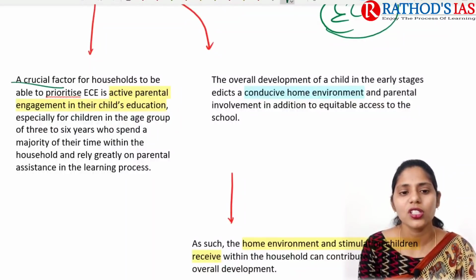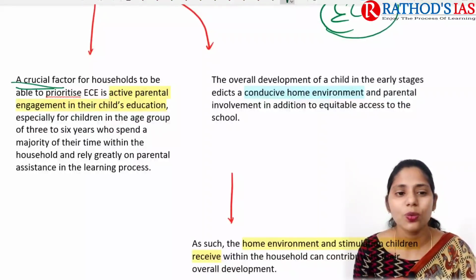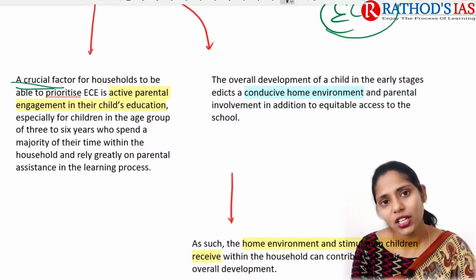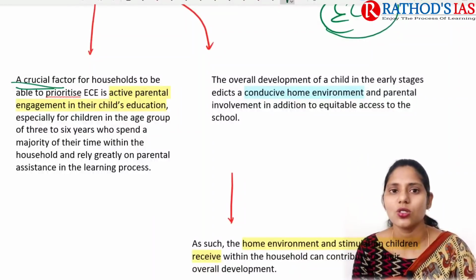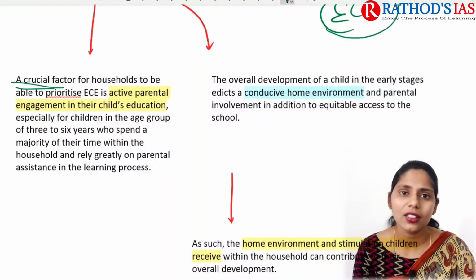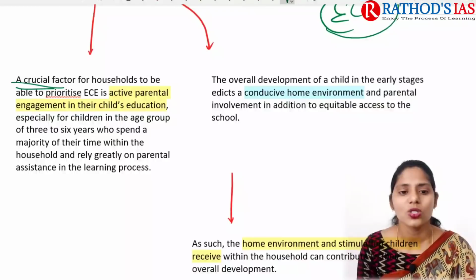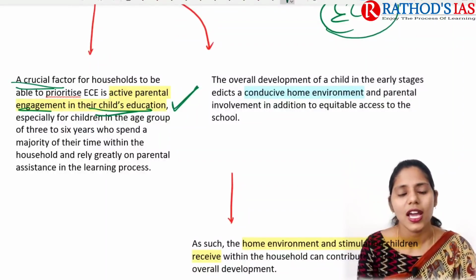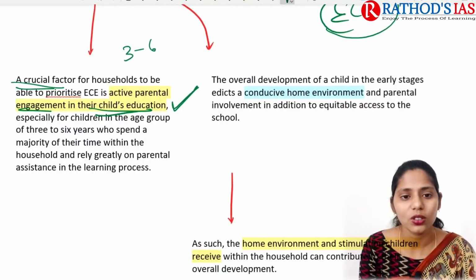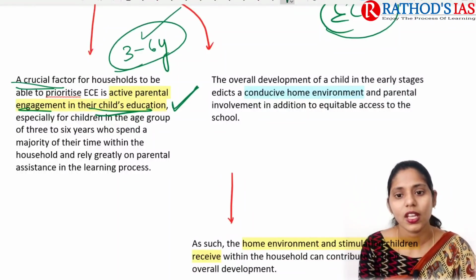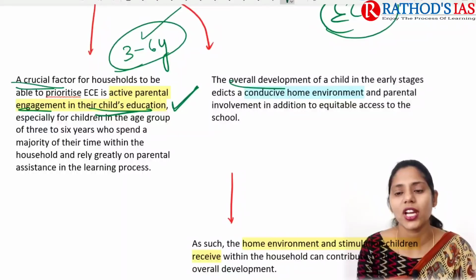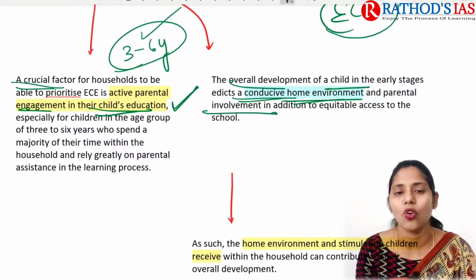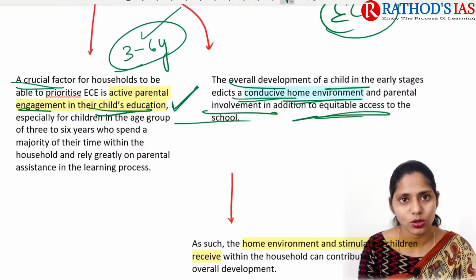If we talk about crucial factors, households need to prioritize early childhood education. Now there are no Anganwadi services and no play schools, so who will take this responsibility? That is obviously the parents. Active parental engagement in their child's education is very, very important, especially for children between 3 to 6 years of age. It supports the overall development of a child in the early stages, a conducive home environment, and parent involvement, in addition to equitable access to school.